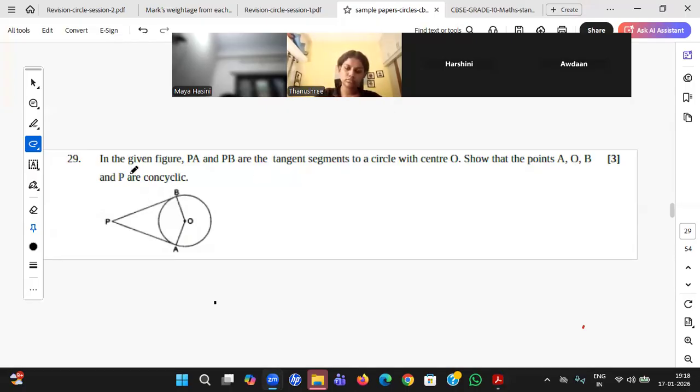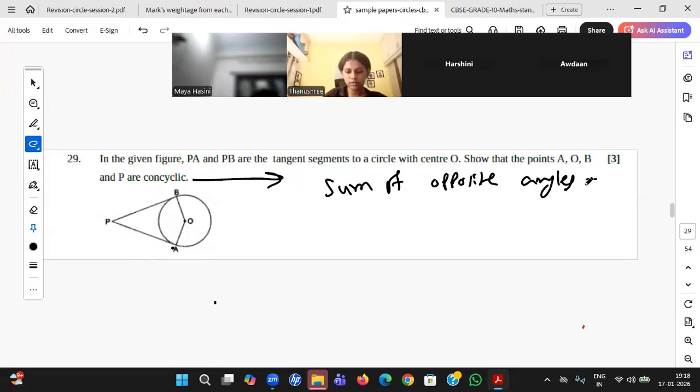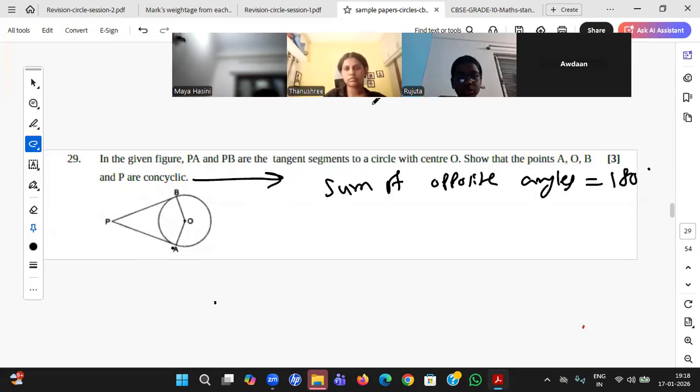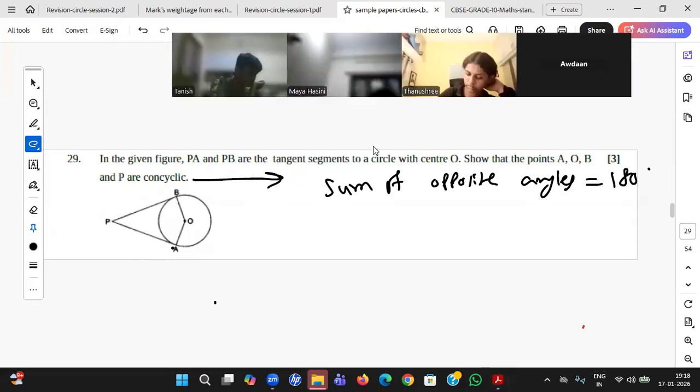So students, you can see in the given figure, PA and PB are the tangents with center O and show that A, O, B, P are cocyclic. Actually, cocyclic means if at all I draw a circle, all the points should lie on that circle. That is cocyclic, okay. But we can't use geometry here, so we'll be using some angle sum property. So what is angle sum? According to this angle sum property, sum of opposite angles should be 180 degrees. This is another way to explain, another way to prove. Yes, Narendra? So that's cyclic, so.